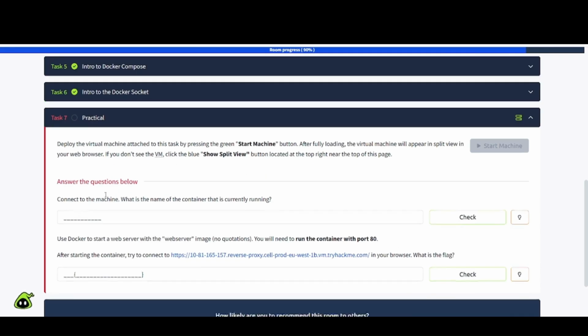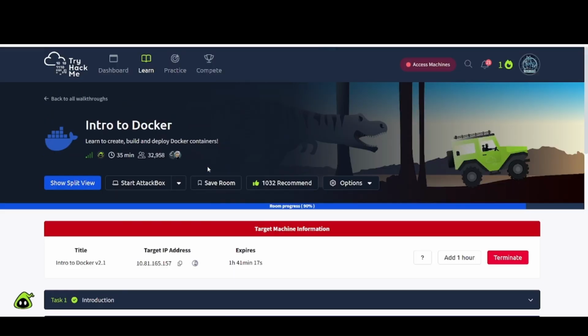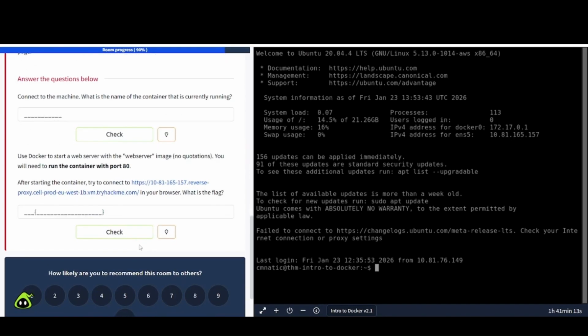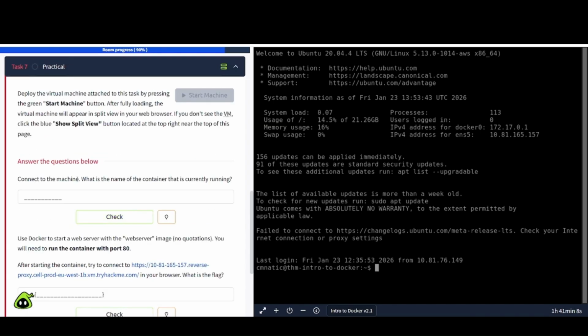Number 7, practical. So we already have the machine booted up here. Deploy the virtual machine, start machine button, which is this here. Split screen is going to show up. If it's not there, go up here and show split view there. All right. And we have some questions here. Connect to the machine. What's the name of the container that is currently running?